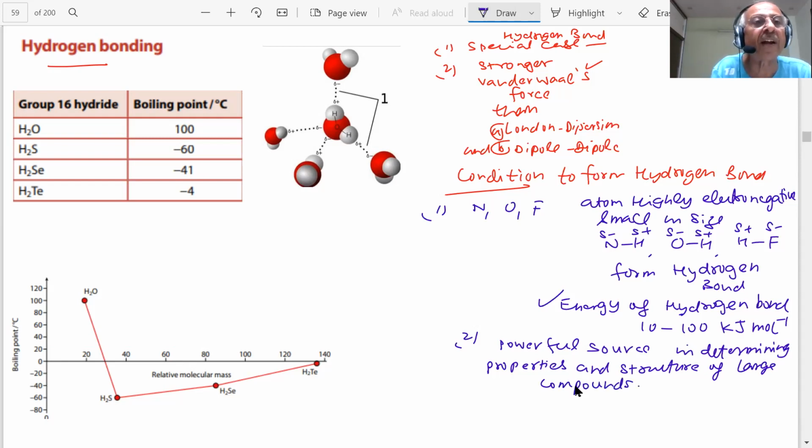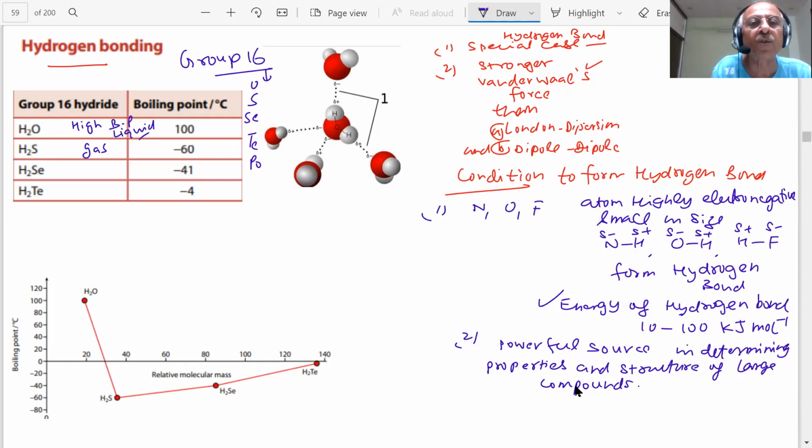Here you can see hydrides of group 16 in the periodic table. You know what are group 16? Oxygen, sulfur, selenium, tellurium, and polonium. These are the elements of group 16, student. Water boiling point, you can see 100, H2S minus 60. This is a gas, student. These are gases, as you can see, minus 4, and water has a very high boiling point, and is a liquid.